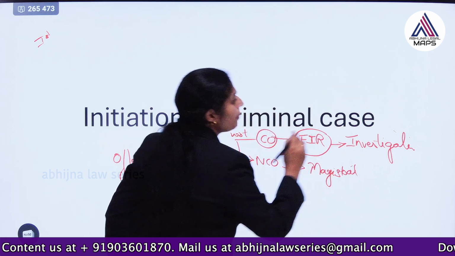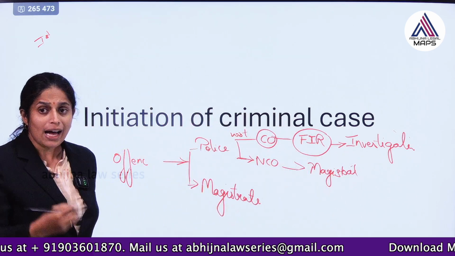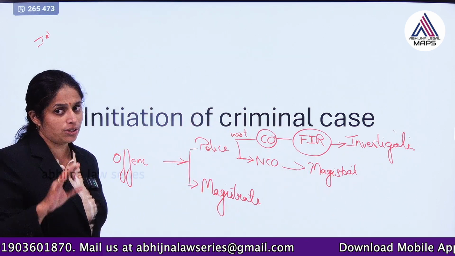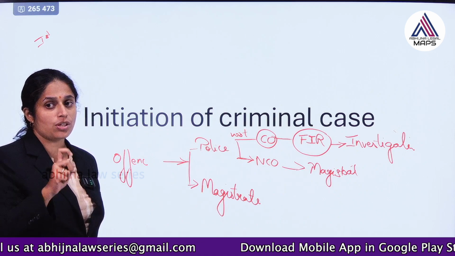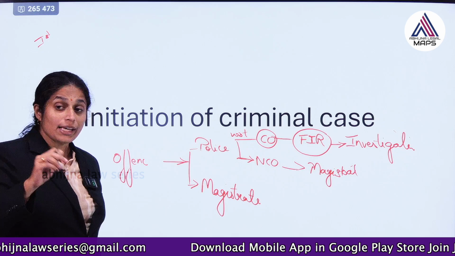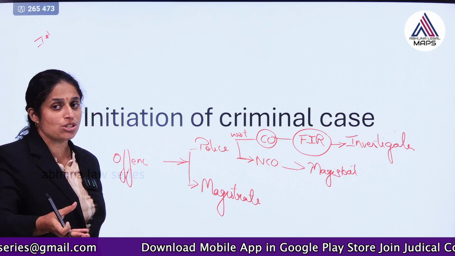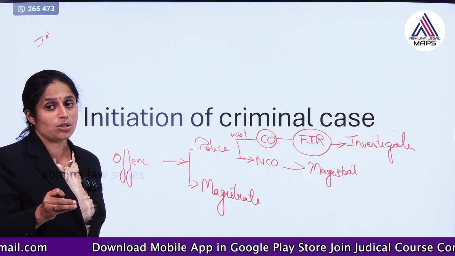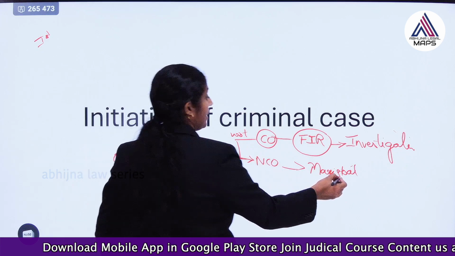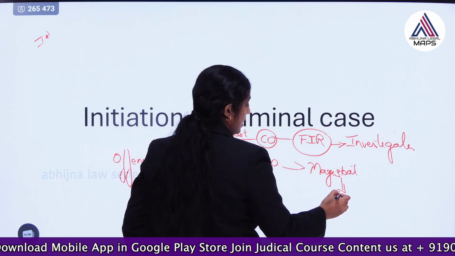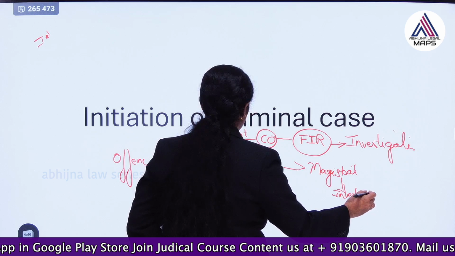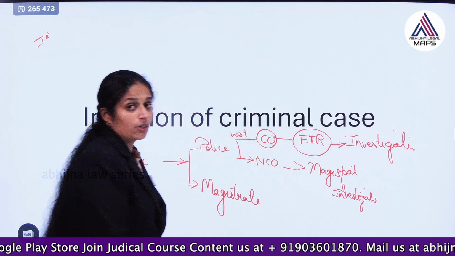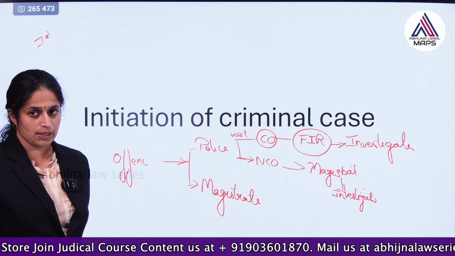He can only receive the information, but he cannot start the investigation. He has to intimate the magistrate, and the magistrate has to give permission. Only then can he start the investigation. That is the major difference between non-cognizable and cognizable offences.